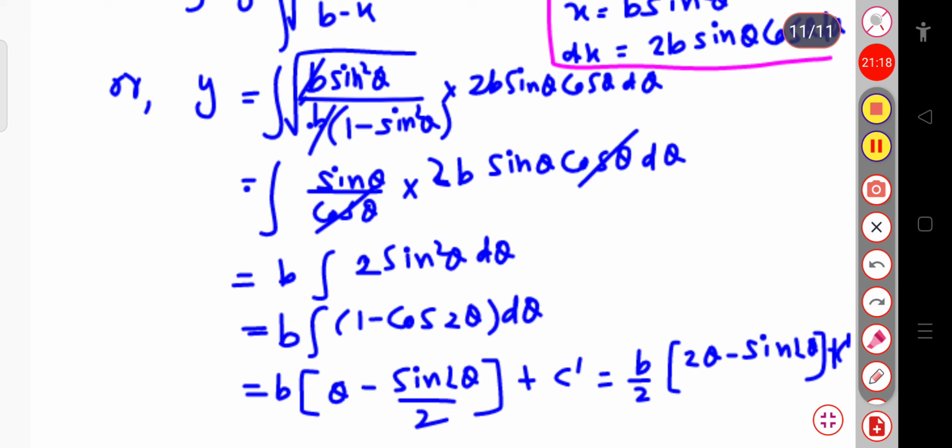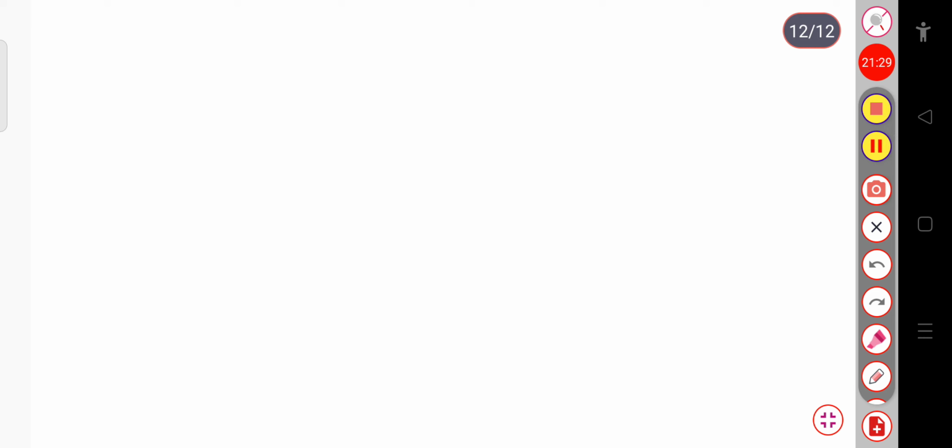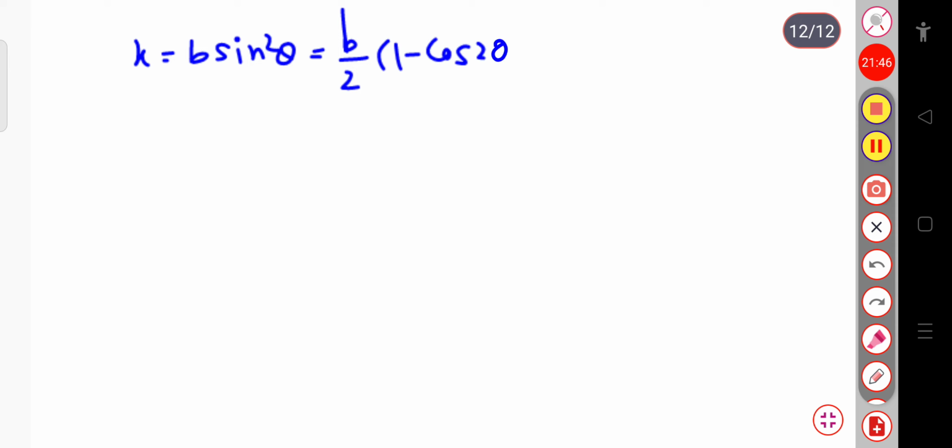This is the value of the y coordinate, and also we know here we have substituted the x value equal to b sin square theta. So let me write, since x equal to b sin square theta, this can also be written as b by 2 into 1 minus cos 2 theta, and we have calculated the value of y equal to b by 2 into 2 theta minus sin 2 theta plus c prime. This is the value of x coordinate and y coordinate.